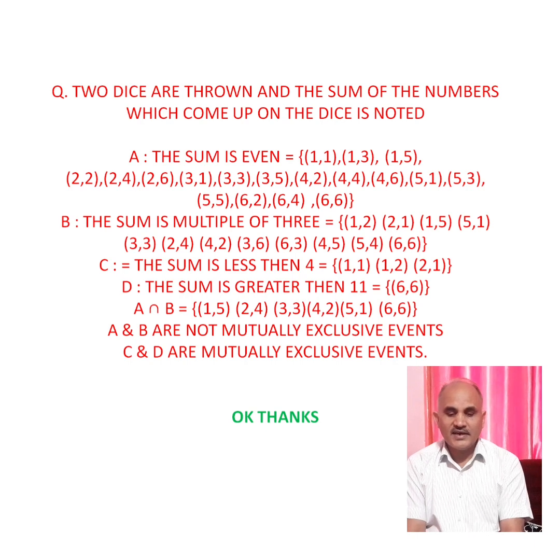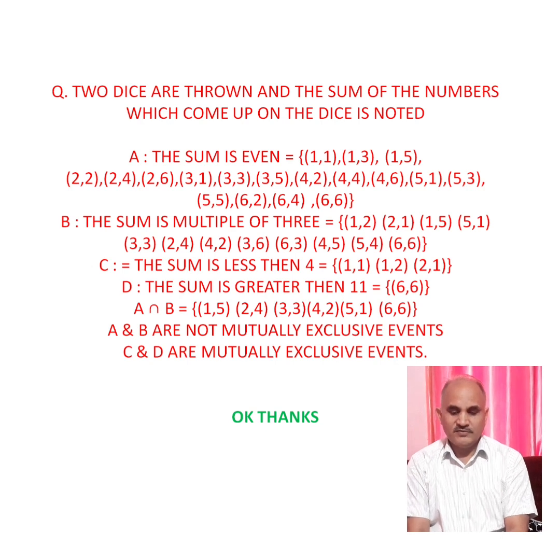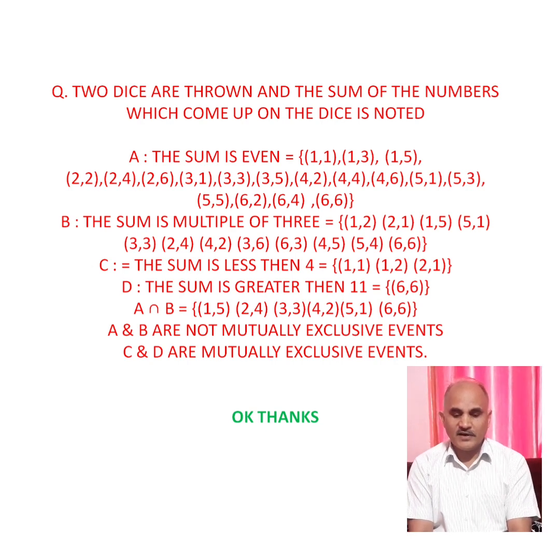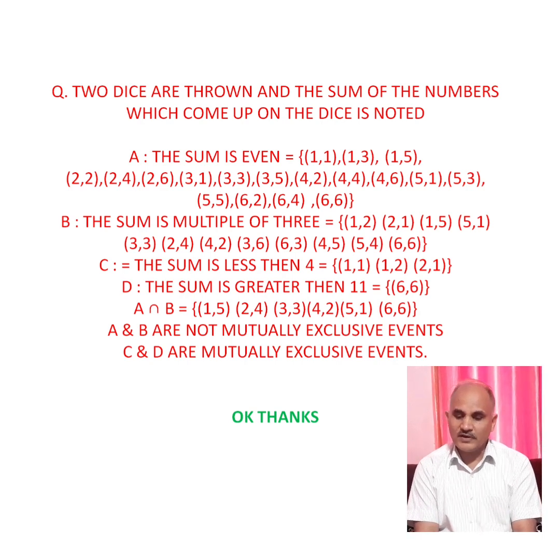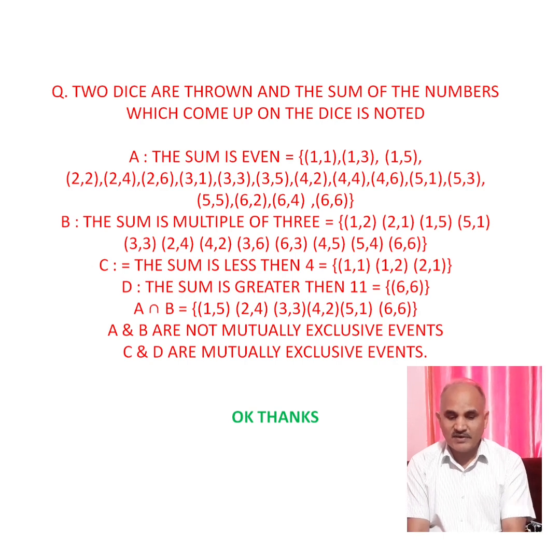So now get A intersection B. How many ordered pairs are common in A and B? So we find that 1 5, 2 4, 3 3, 4 2, 5 1 and 6 6. So these are the common ordered pairs in event A and event B. A and B are not mutually exclusive events.